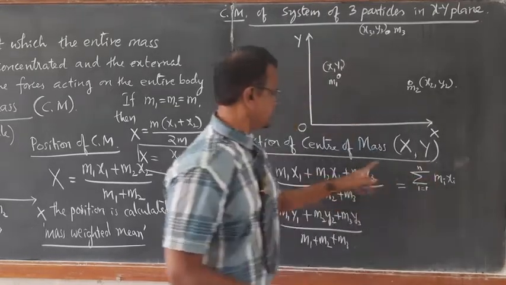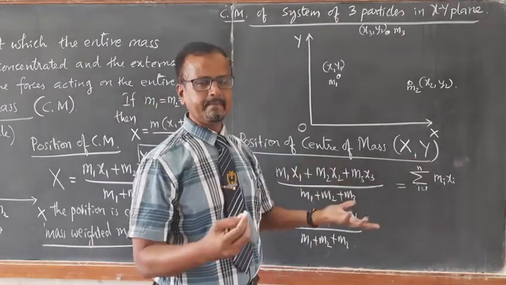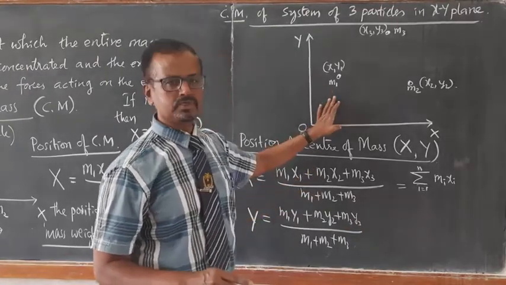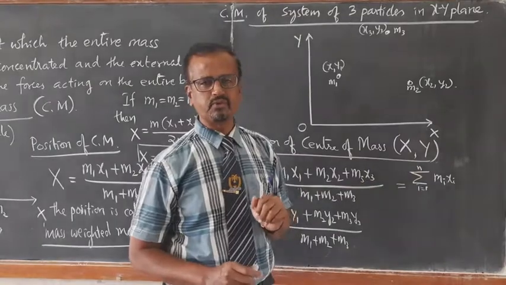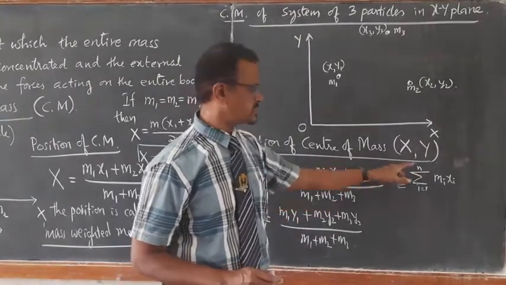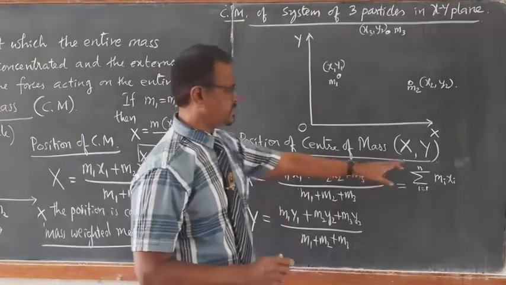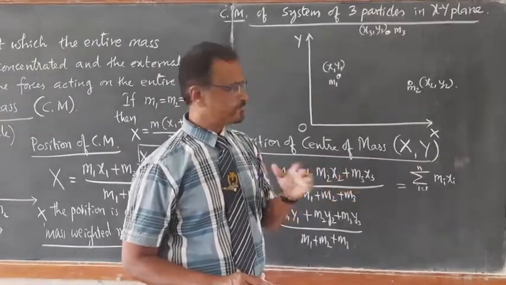Here n is 3 for this example. If it is a system of 4 particles, n becomes 4; 5 particles, n becomes 5; only 2 particles, n becomes 2. More than 1 always, right?